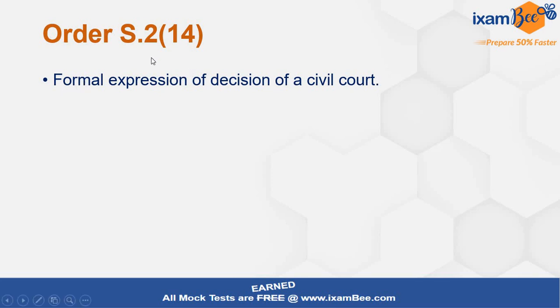The reason being that if there is a formal expression, then the characteristic of an order is there. Decision of a civil court: for example, if a temporary injunction application is decided, then the case is not finally disposed of, but that application is decided by way of an order. So that is a formal expression of decision of a civil court. To decide a TI application, a judgment is not passed.